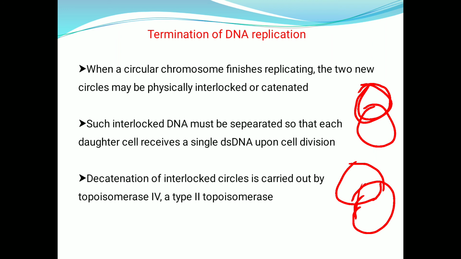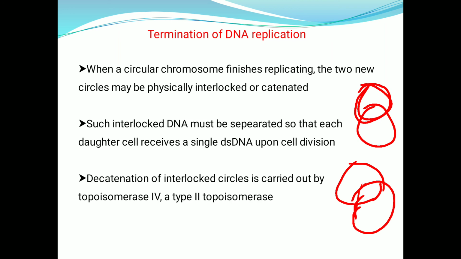Such interlocked DNA must be separated so that each daughter cell receives a single double stranded DNA upon cell division. And this decatenation of interlocked circles is carried out by topoisomerase 4, which is a type 2 topoisomerase. How does topoisomerase act? This type 2 topoisomerase will break the two strands of the DNA, hence it will create the nick. Through that nick, the two strands will be moved so that the interlock will be relieved. In this way, the termination occurs.